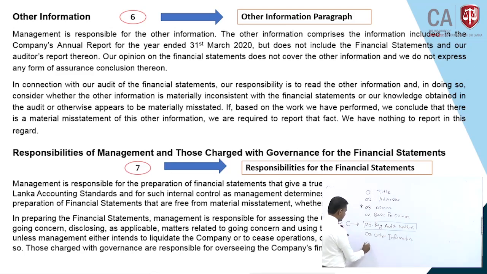Number 7, responsibility for the finance statement, right? That is number 7. Look at the presentation. Basically, in this responsibilities for the finance statement section, we are going to positively say that the preparation of finance statements, and designing and implementing internal control towards that, whose responsibility is it? We are positively going to say that it is a management or those charged with governance responsibility.